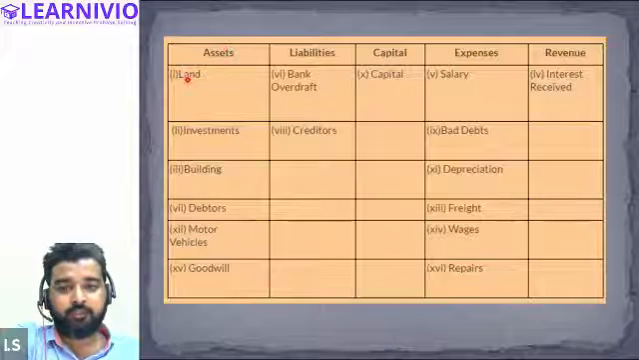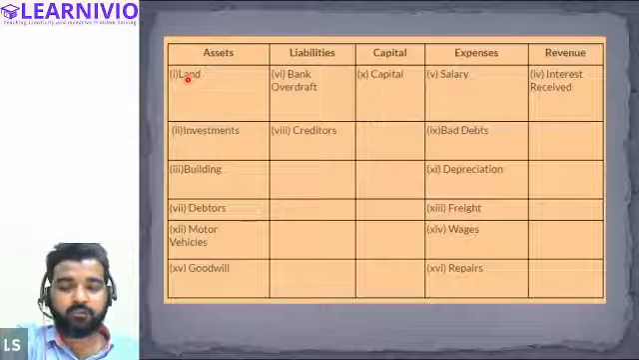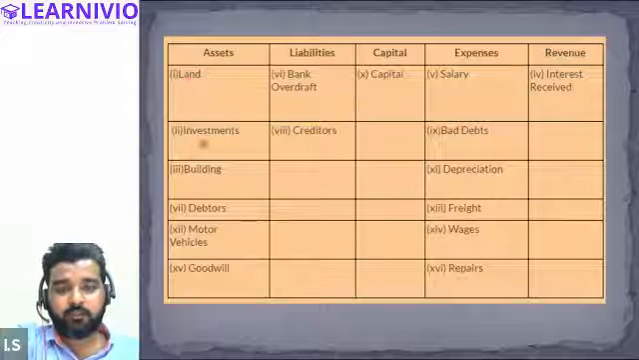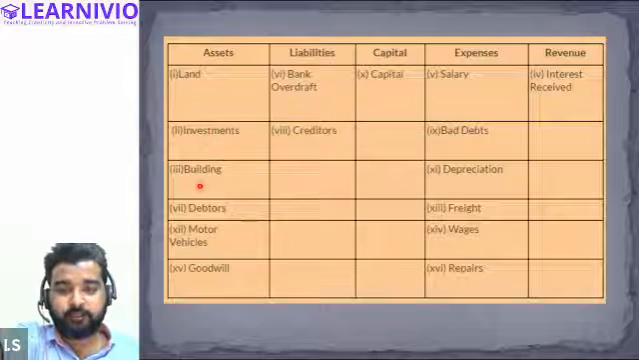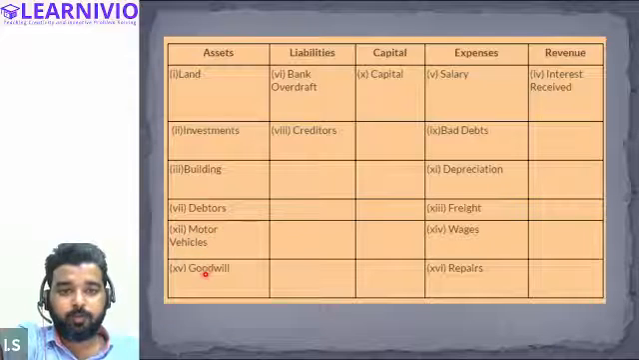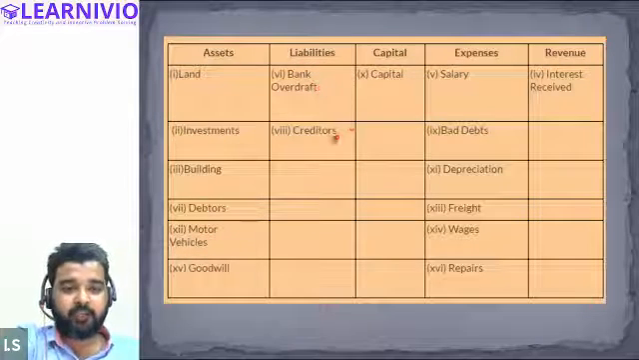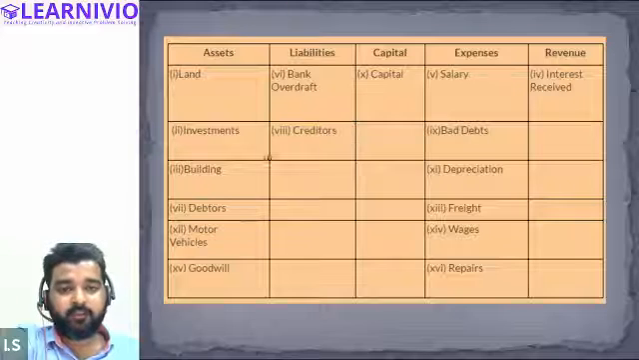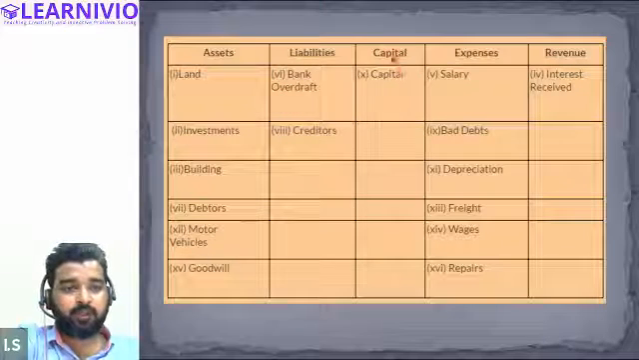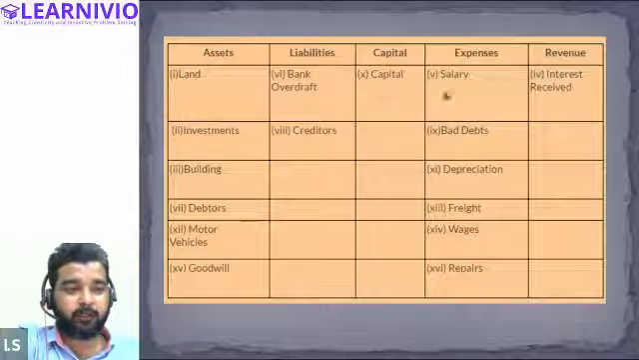Land will be recorded in the asset, right? Because it is an asset. Similarly, investments are also assets, buildings are assets, debtors are assets, motor vehicles are assets, goodwill is an asset. In case of liability, bank overdraft is a liability, creditors are liabilities. So in liability, we have only two items. In capital, we have only one item, capital.